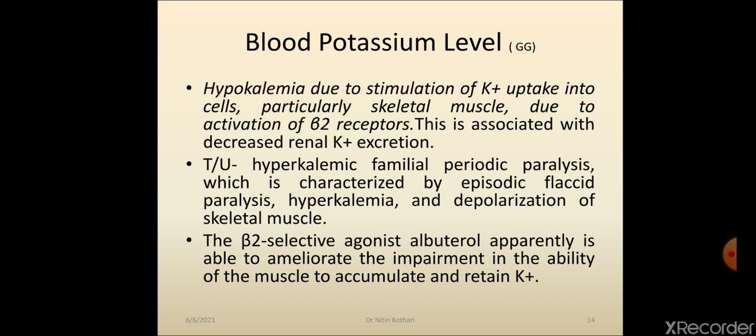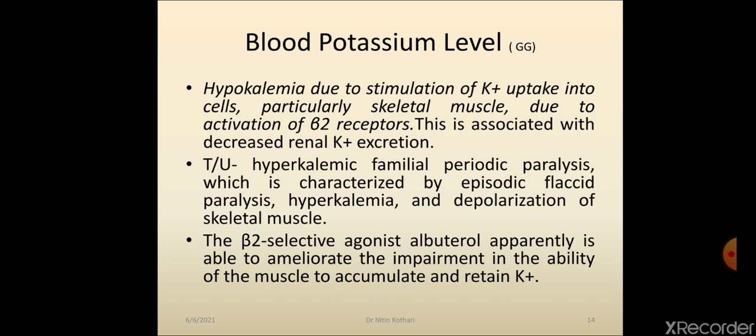Now we will discuss blood potassium level because of sympathetic stimulation. Sympathetic stimulation causes hypokalemia, fall in blood potassium level. Why? Because cells uptake more potassium. When the potassium enters the cell, its concentration in blood falls, so hypokalemia occurs. And this is because of activation of beta 2 receptors. Okay, and because of hypokalemia, potassium is also excreted less out of the kidney.